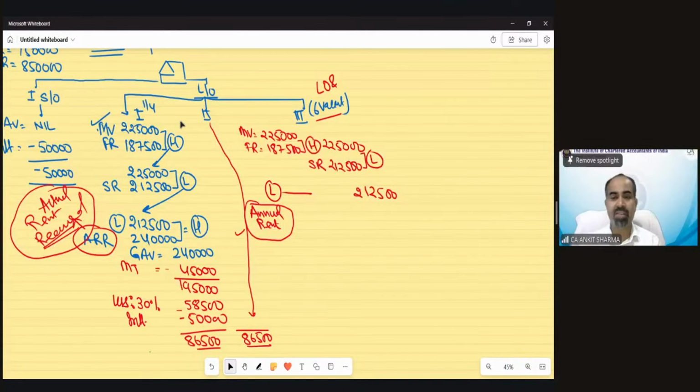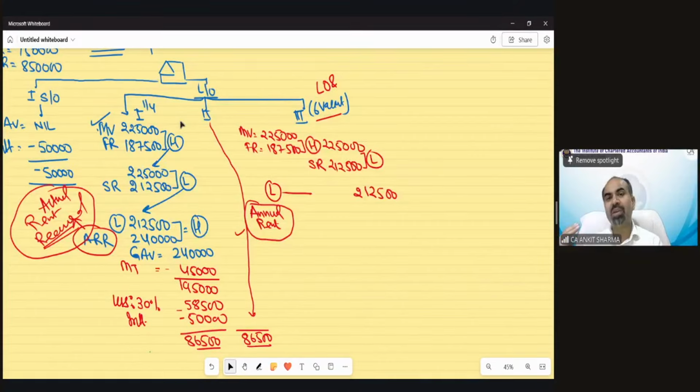What is the difference? In general, you can understand the word which says actual rent received and the word which says annual rent. We can understand the meaning very easily. Annual means total of 12 full months. Exactly, Mr. Ram. Absolutely correct. Actual rent received means that rent which you have actually received.